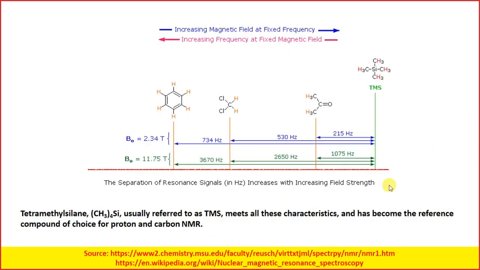TMS is basically tetramethylsilane, with CH3, CH3, CH3, CH3. Usually when the analysis is done, suppose you want to measure any system, then TMS is included into the system, and it acts as an internal standard.